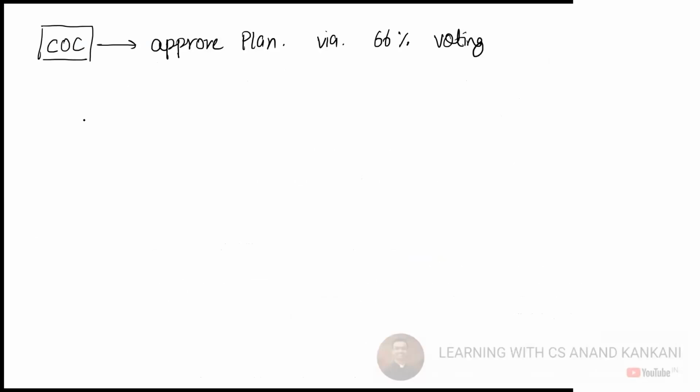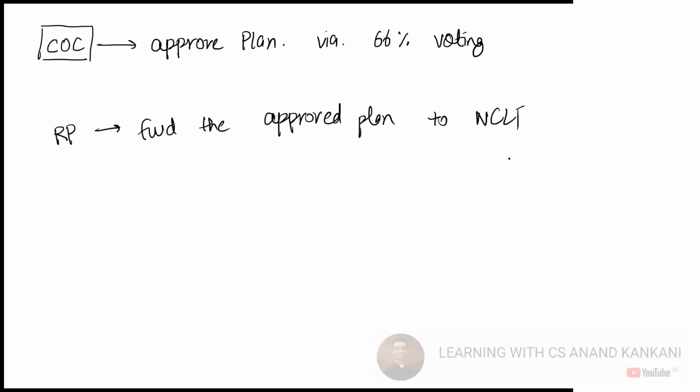And thereafter, the RP is going to forward the approved plan to the NCLT. Correct.